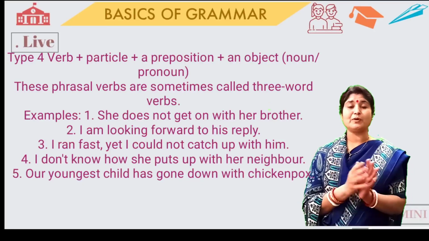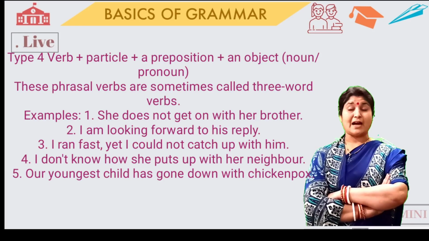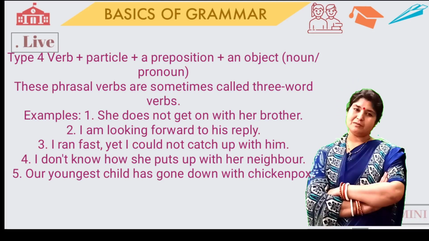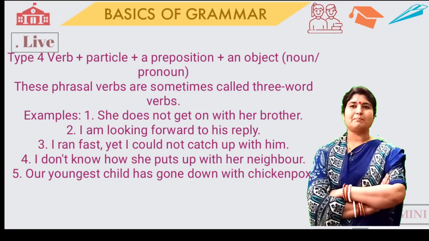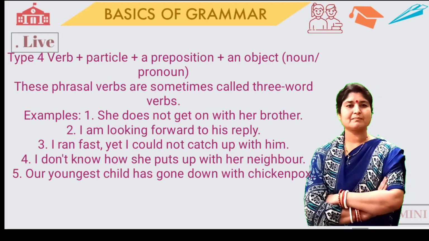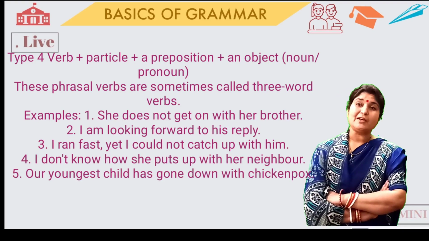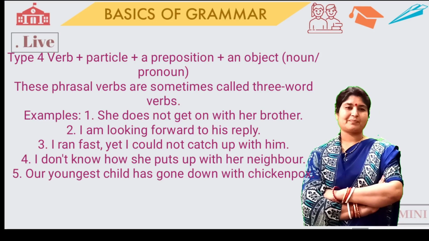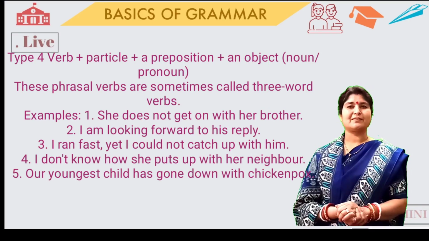Okay. Next, our type 4 phrasal verbs. How can we form the type 4 phrasal verbs? Type 4 phrasal verbs: verb plus particle plus preposition plus an object. Object means noun or pronoun. These phrasal verbs are sometimes called the 3-word verbs. For example,